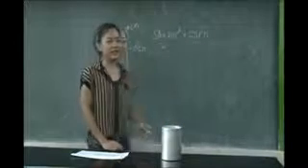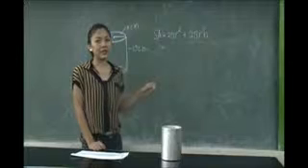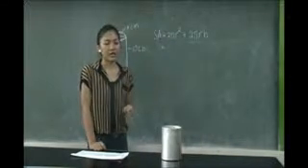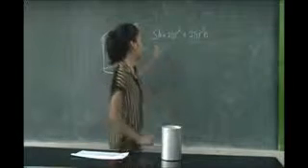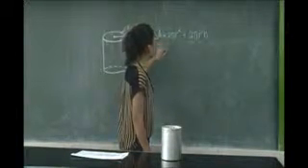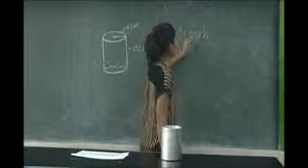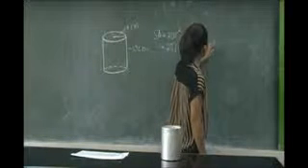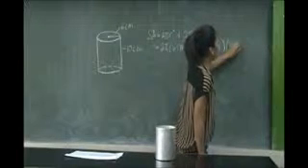Given a radius of 6 cm and a height of 10 cm, we are able to get the surface area of the cylinder. Substituting it to the formula, we will come up with 2 pi (6 cm) squared plus 2 pi multiplied by 6 cm multiplied by 10 cm.